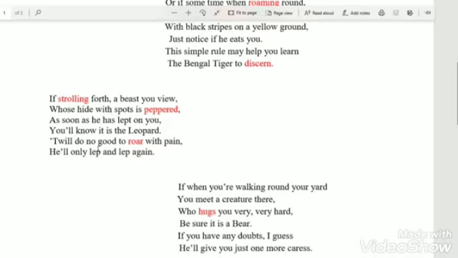And whose sports. And do no good to roar. So the sound of O is there. So that is assonance, literary device. And consonance. Use of I sound. You will only leap and leap.